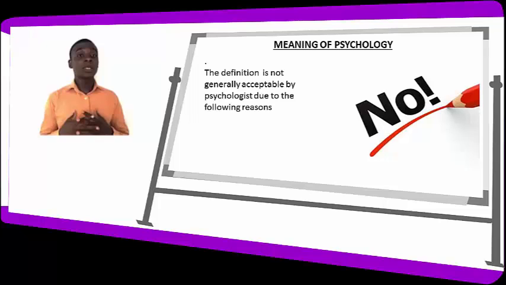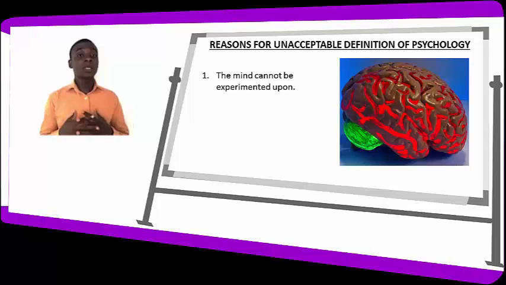So I said that there are some reasons why this definition is not generally acceptable by psychologists. That is, psychologists globally do not agree on this definition, and there are reasons why. Some of those reasons are: one, the mind cannot be experimented on, to reveal how it looks like, or to reveal the feelings and emotions of the human that run in the mind.